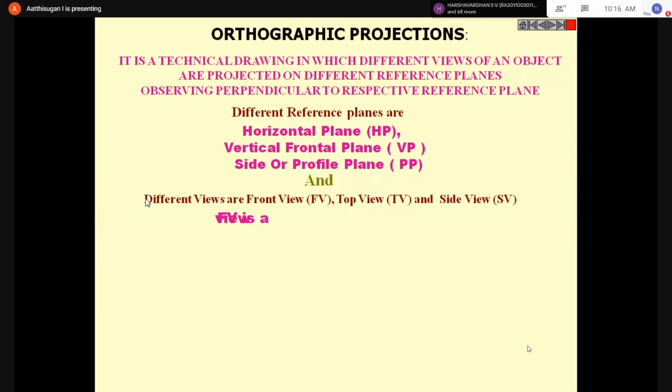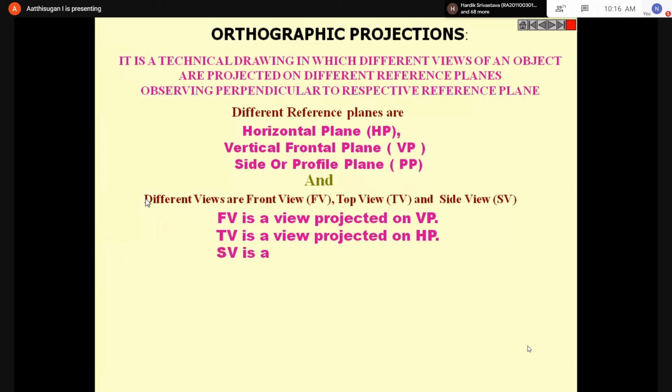Kindly remember the three views: front view, top view, and side view. So you have the projections: first angle projection, second angle projection, third angle projection, and fourth angle projection.